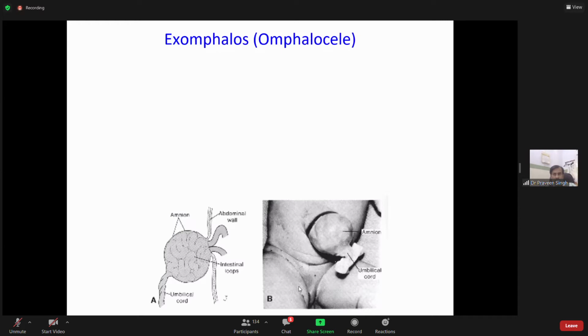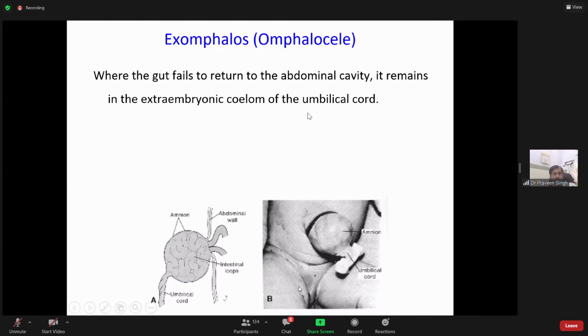Then, if you see, while the gut fails to return to the abdominal cavity, it remains in the extra embryonic coelom of the umbilical cord.